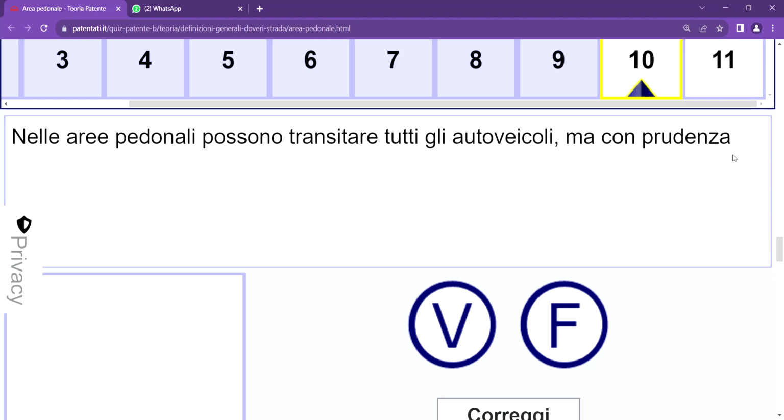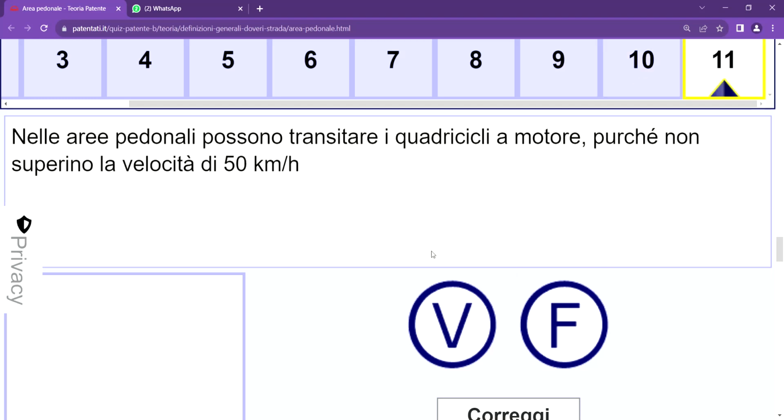It's not all vehicles that can transit. We said during our explanation that it's not all vehicles that can transit, except vehicles for the services of emergency, vehicles for the services of the disabled personalities, normal leg movement, bicycles, and a host of others. So take note of that. This is the reason why that one is falso.